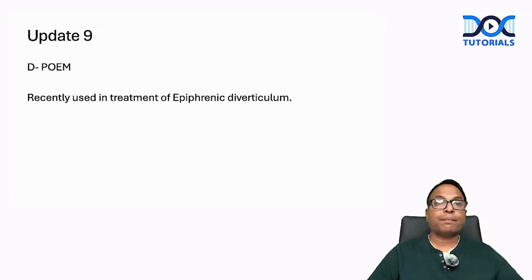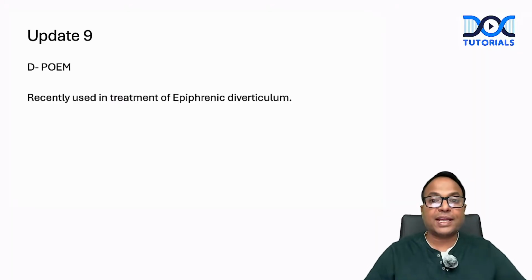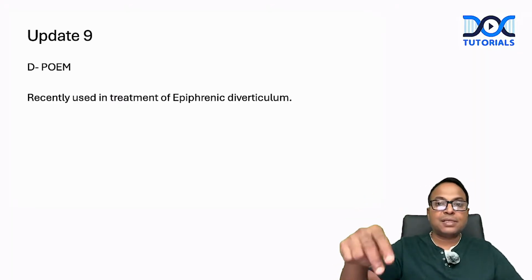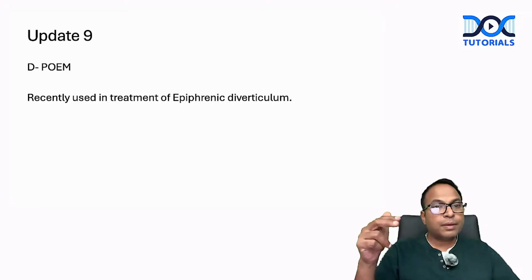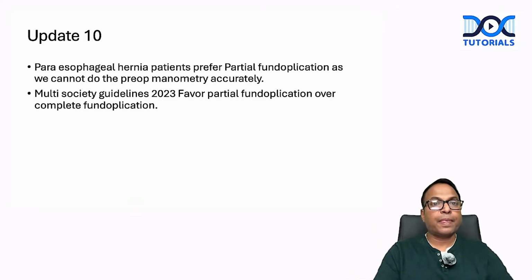Similarly, D-POEM. D stands for diverticular POEM, used in the treatment of epiphrenic diverticulum. For an epiphrenic diverticulum, now D-POEM is available. Just remember, that's a new update. You can cut the muscles by going with the submucosal tunnel method. You can go and cut the muscles.